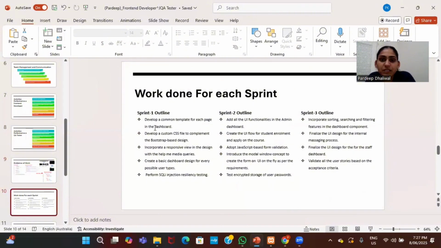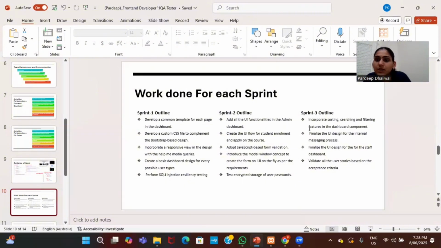Sprint 1: develop a common template for each page in the dashboards, and develop a custom CSS file complementing the Bootstrap-based design, incorporating responsive views in the design, create the basic dashboards for every possible user type, and perform SQL injection testing. Sprint 2: add all the UI functionality in the admin dashboard, create the UI flow for student enrollment and applying to courses, adopt JavaScript-based form validations, create the forms in the UI as per requirements, and test encrypted storage of user passwords.